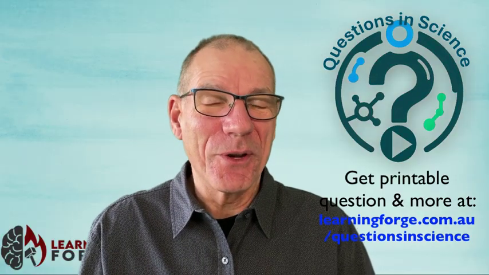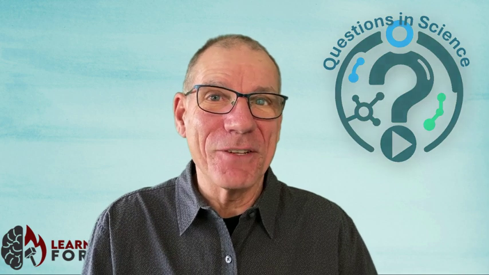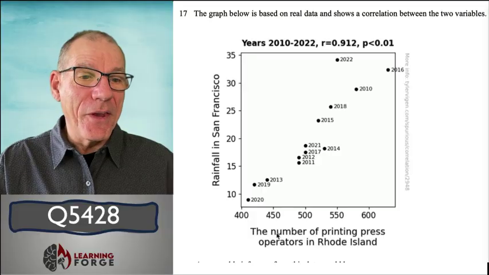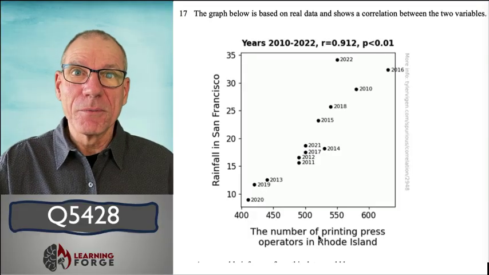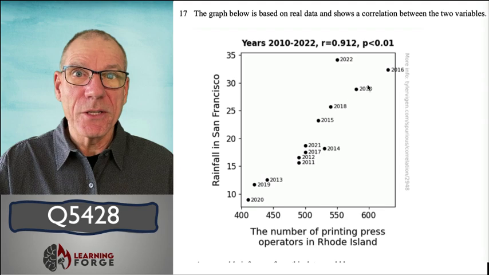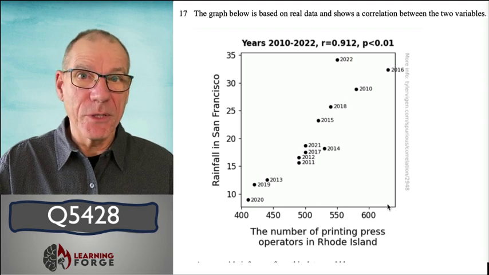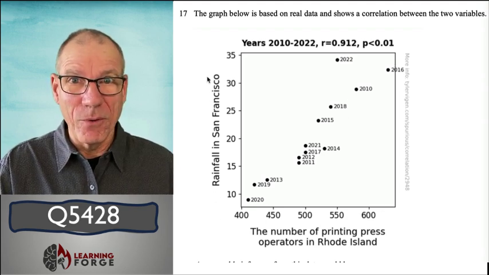Good old spurious correlations. This one clearly is. In fact, it's from the website Spurious Correlations. I hope you had a look at it. Nevertheless, it is a correlation. The number of printing press operators in Rhode Island plotted along here, it does really genuinely seem to correlate. The greater the number of printing press operators, the greater the amount of rainfall in San Francisco.